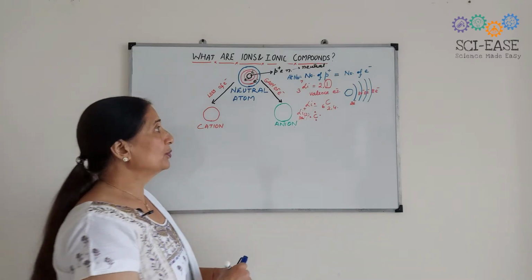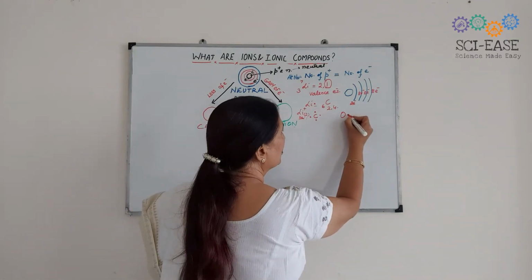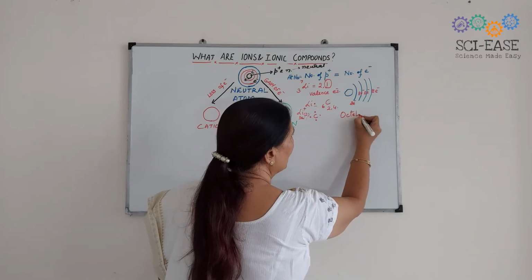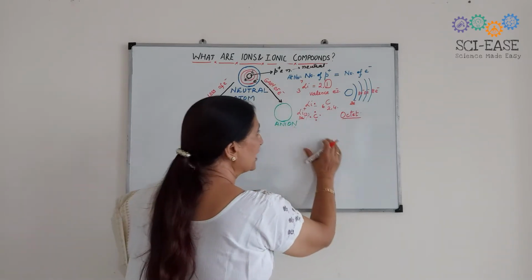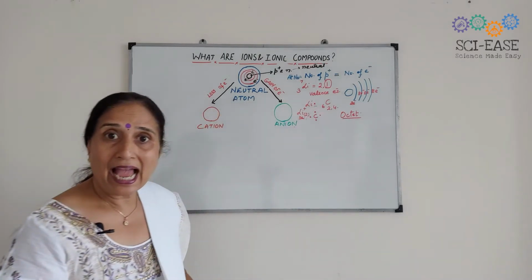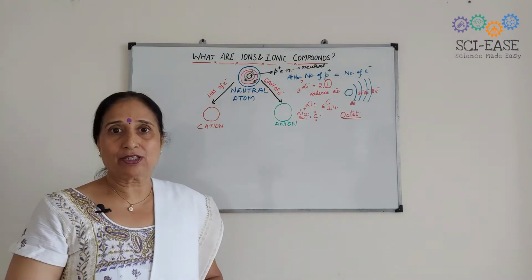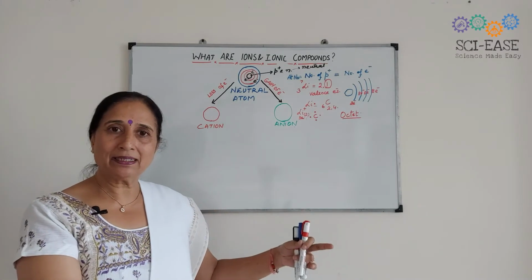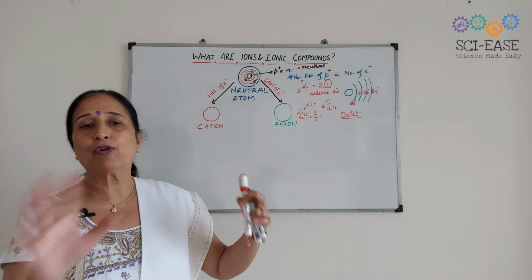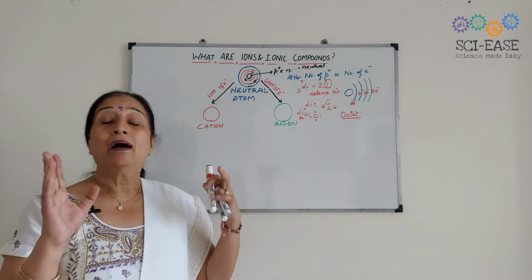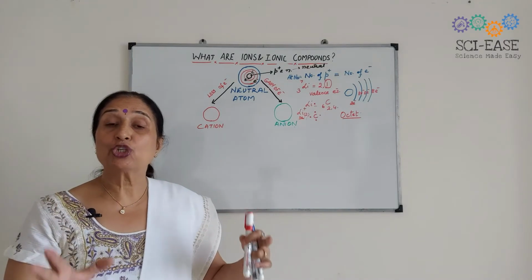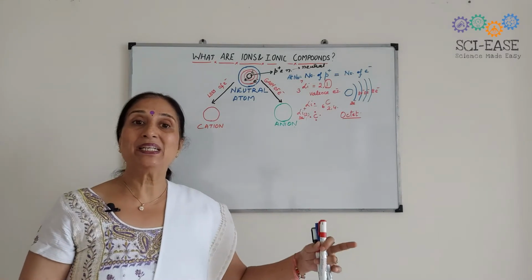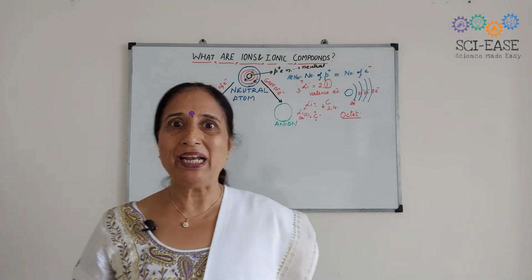In the octet rule, which is given by Lewis, the outermost shell can have 8 electrons. Okay? For helium, a duplet should be there, and for the remaining elements, the octet should be complete, and that atom will be stable. We all want stability in life.